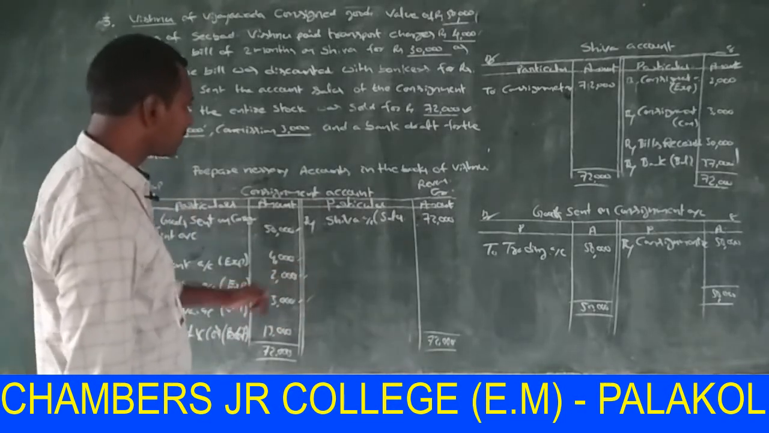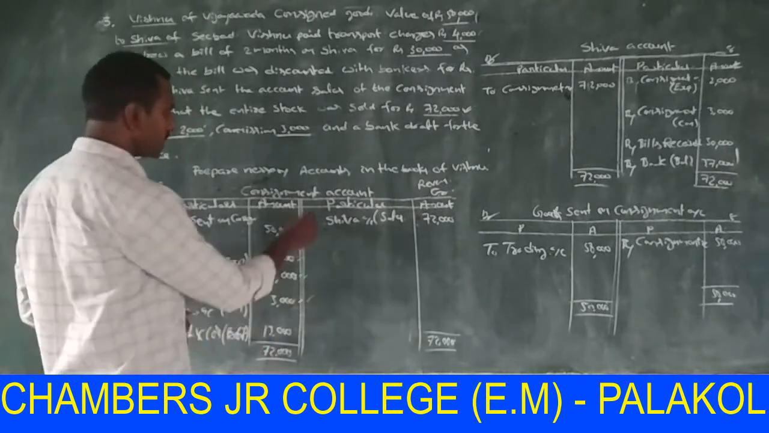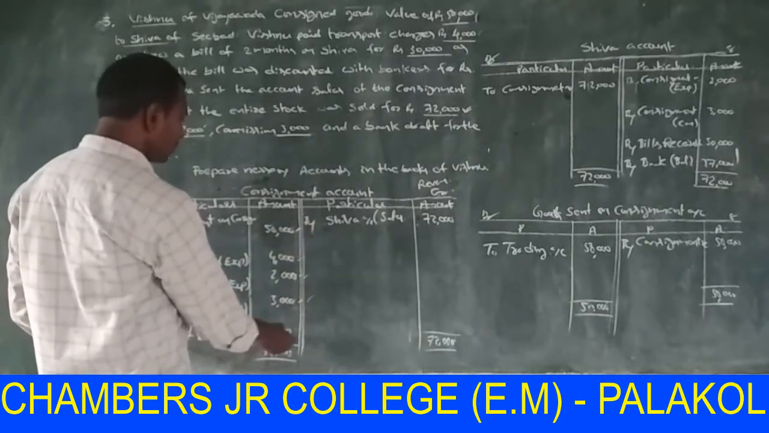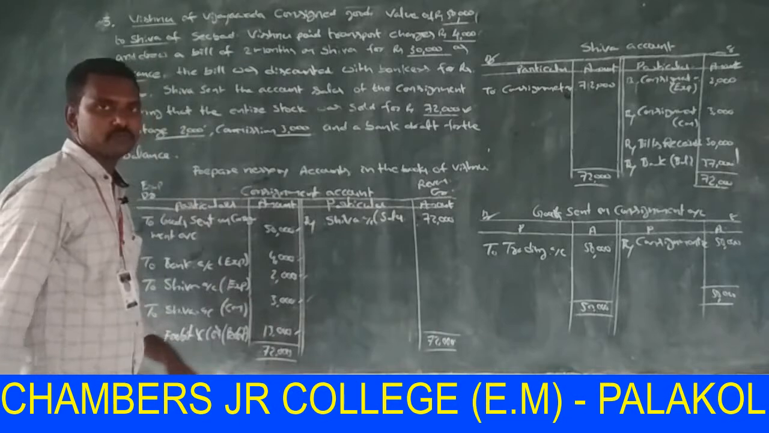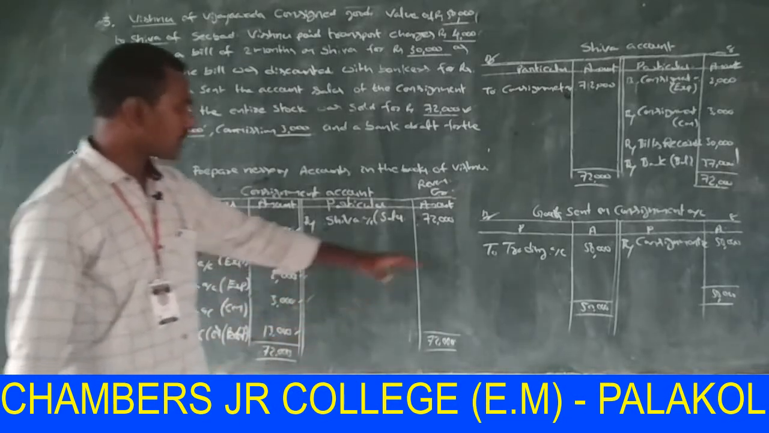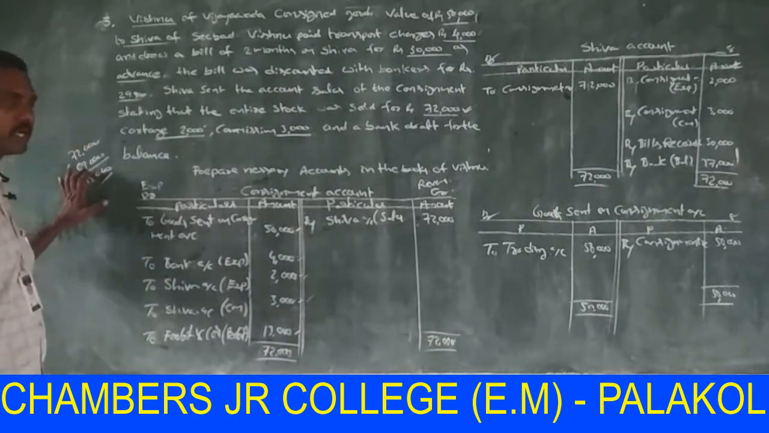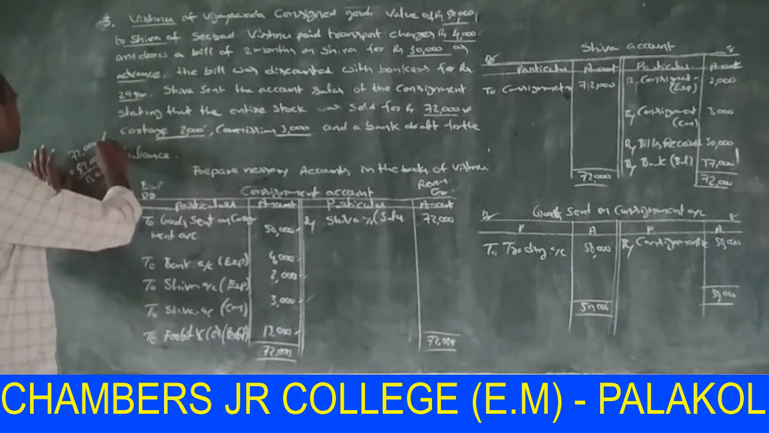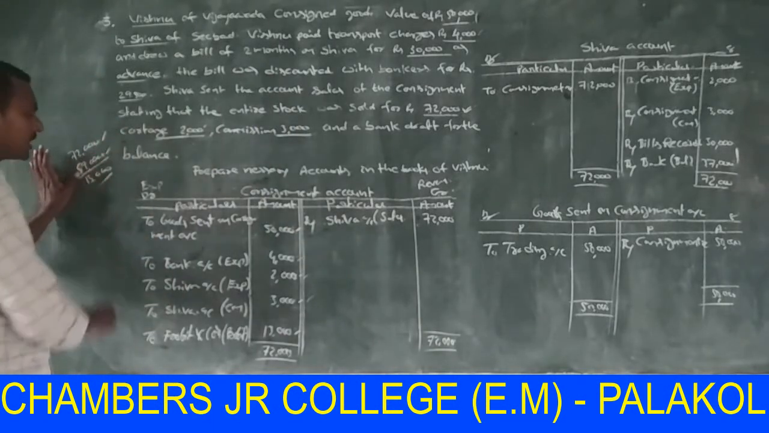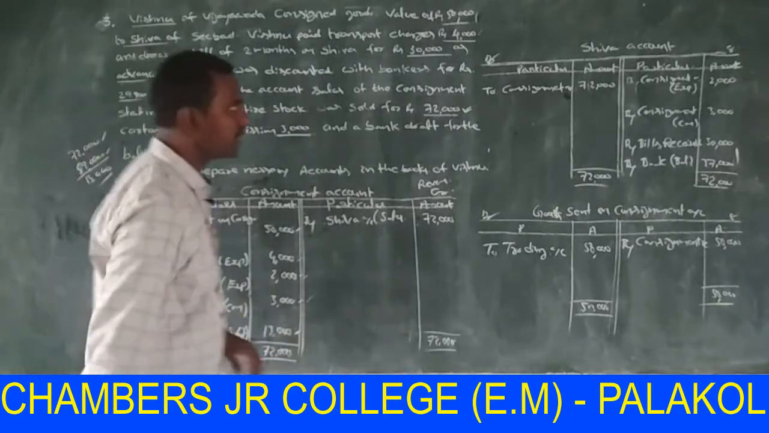Now finally the difference. This is profit. Total revenue 72,000, expenditures 59,000. Difference: revenue 72, expenditure 59, difference 13,000 is the profit.